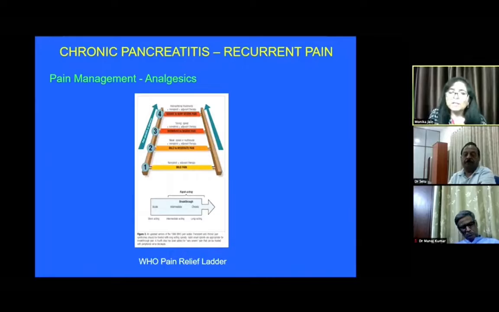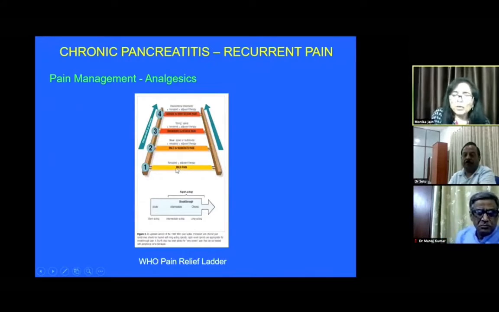The second type of patients who present to us have chronic pancreatitis, with recurrent abdominal pain and with or without endocrine or exocrine insufficiency. Pain management in chronic pancreatitis should follow the WHO pain relief ladder pattern. Mild pain can be treated with non-opioid analgesics, and if not responding, adjunct therapy can be given. For mild to moderate pain, we can add weak opioids along with adjunct therapy. If still not responding, strong analgesics can be given.